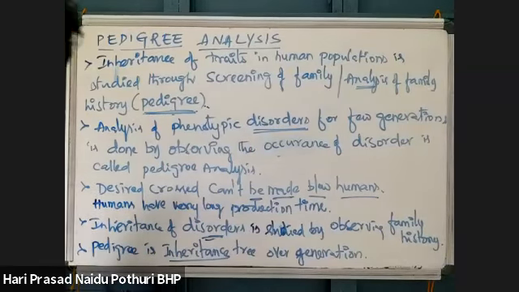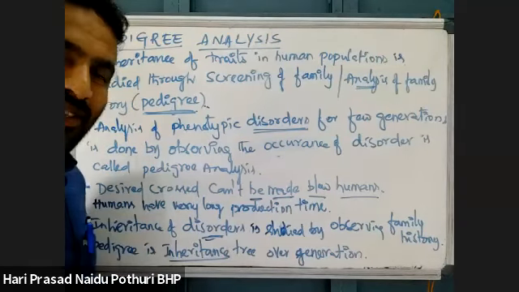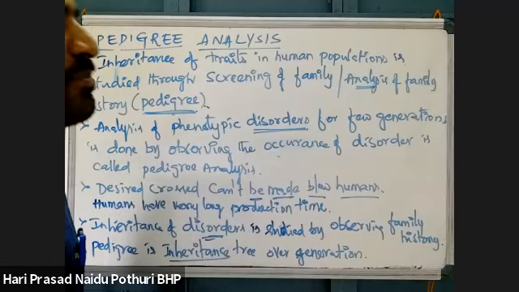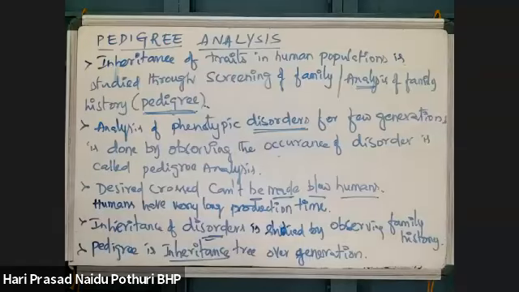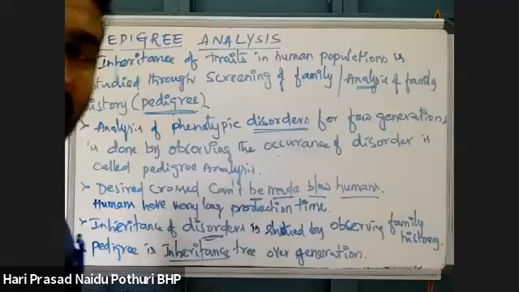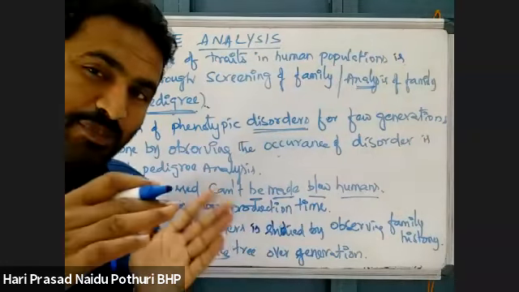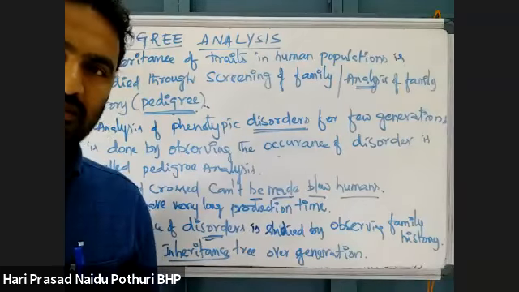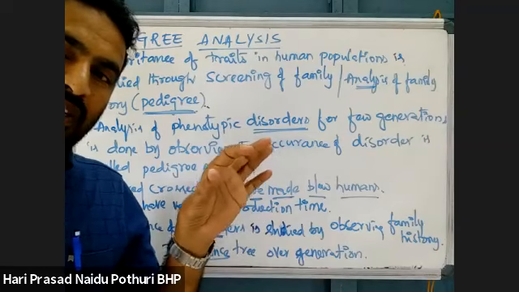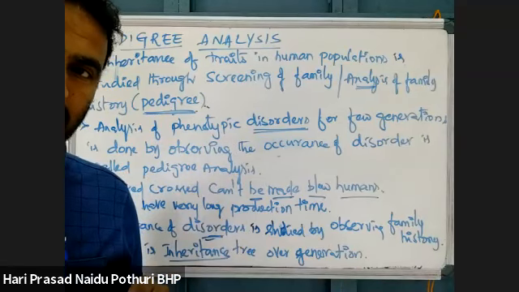Copy this. What does desired cross mean? Suppose, for sex linkage in Drosophila, first Morgan conducted one experiment. Then the same experiment he conducted by changing the gender, like a reciprocal cross. One has red eye, another one, male red eye, female white eye.